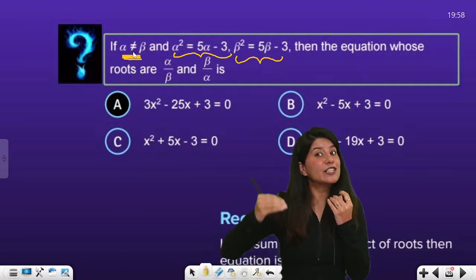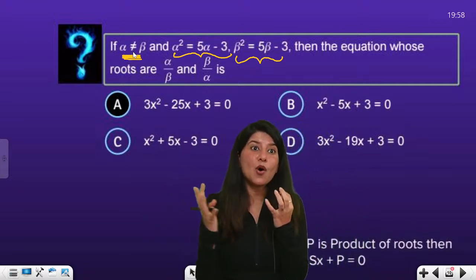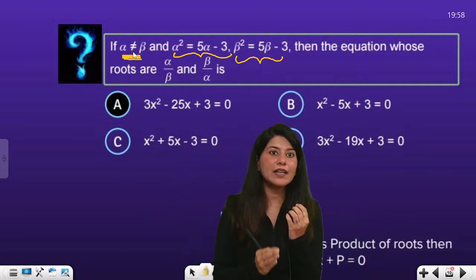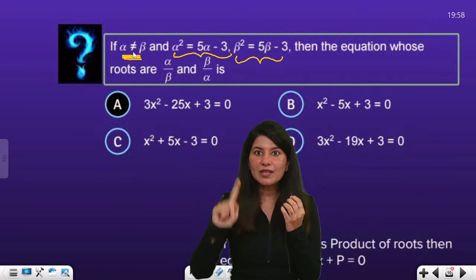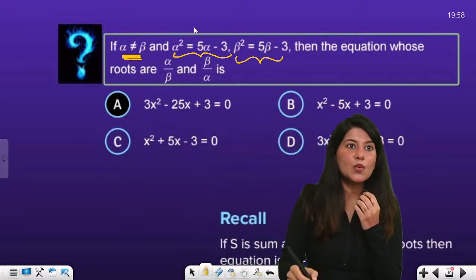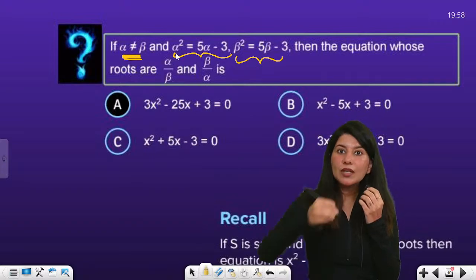So you will get an edge over all those aspirants who are not doing that, who are just running behind the second step, third step, fourth step. No, that's not how we do it. And that will not help you in the long run.